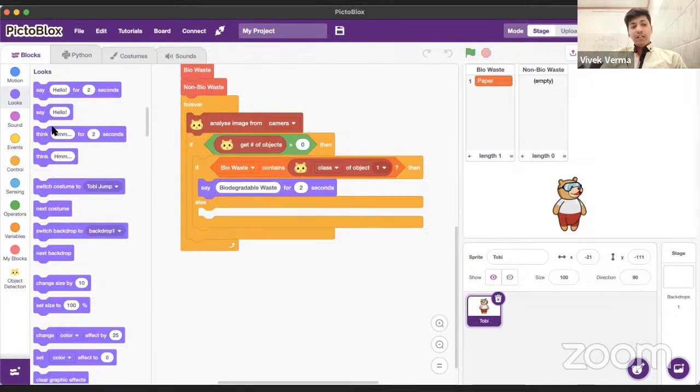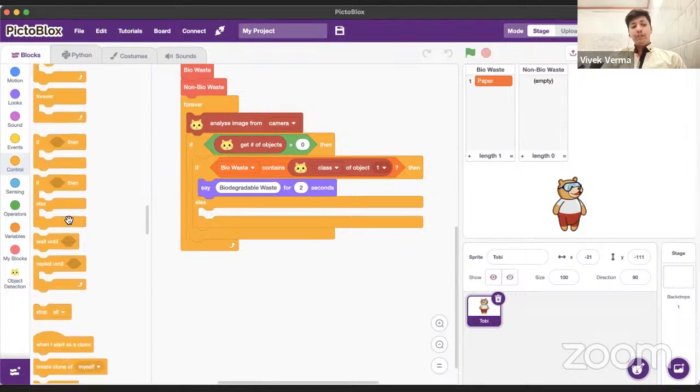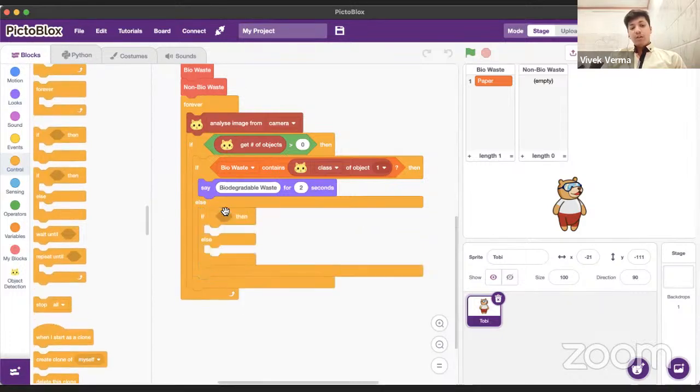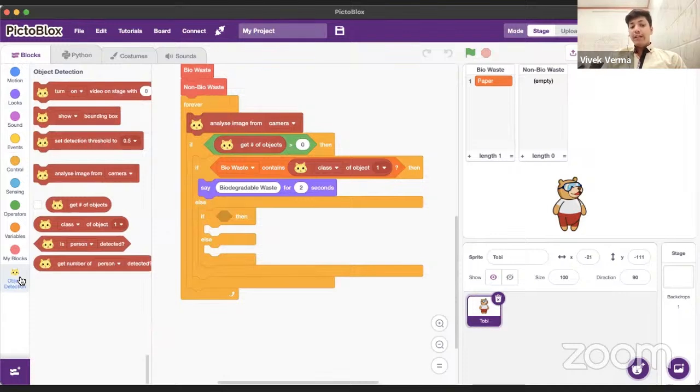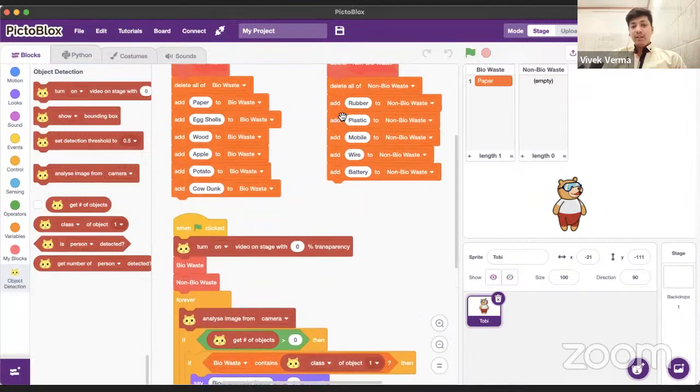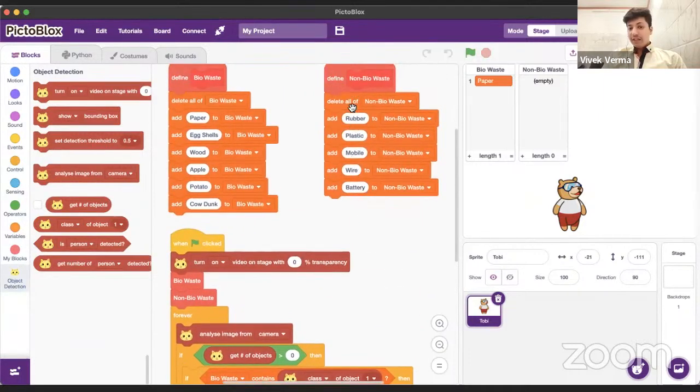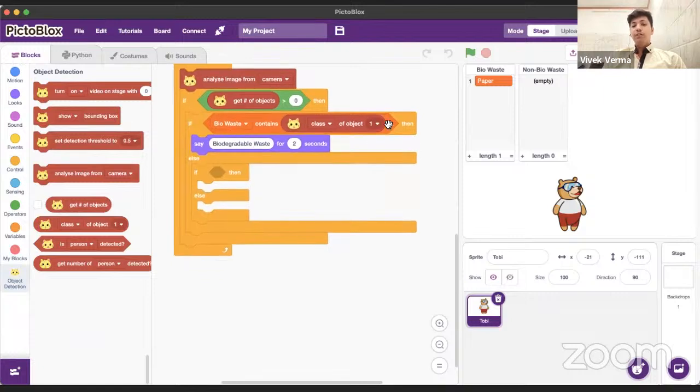And to check the other condition, we have to use another if then else block. Here we go. Now what do we want to check? We want to check if the item that is being shown in the video or in the camera is there in the non-bio waste list, then we want the Toby sprite to say it is a non-biodegradable waste.